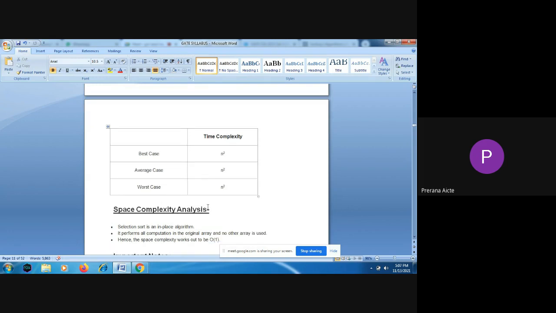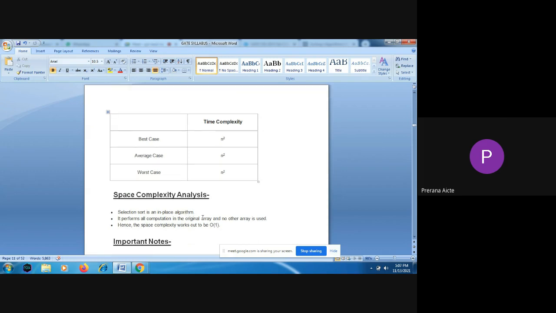And coming to space complexity, it is order of 1. We are going to sort the elements in the array itself with no extra memory needed. So the space complexity is going to be order of 1.